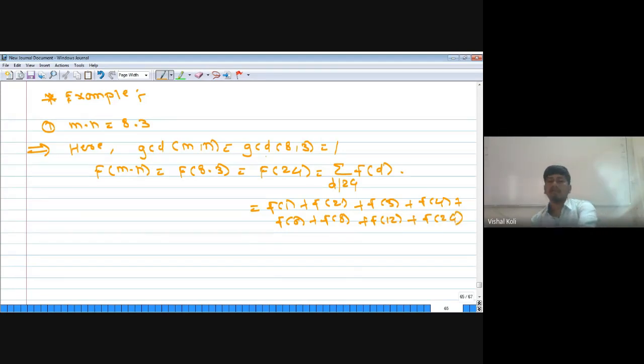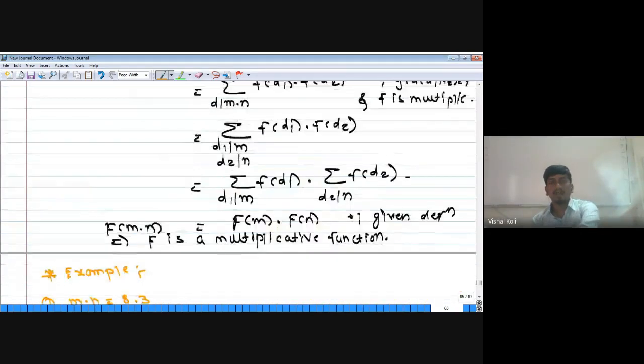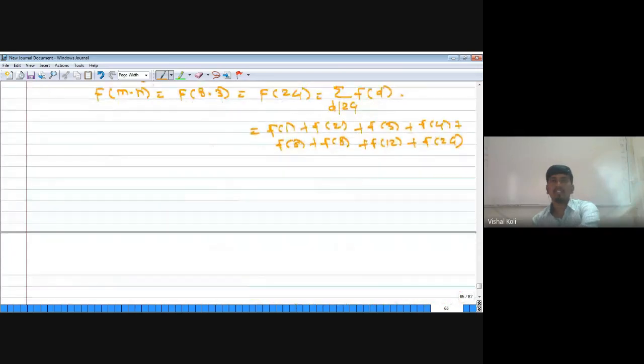But again, from this last theorem, small f is a multiplicative function. As this is a multiplicative function, we have to write these values as d1 into d2 having GCD equal to 1. Therefore, f of 1 can be written as f of 1 into 1, where d1 equal to 1 and d2 equal to 1, having GCD equal to 1.